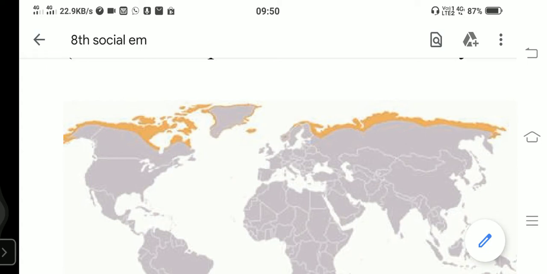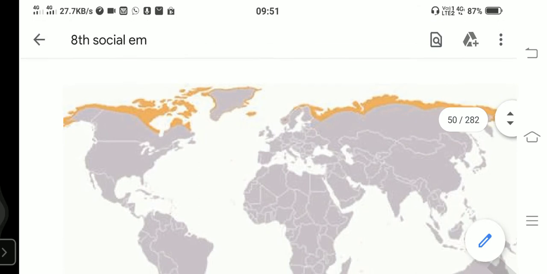Understand? And here we find a special type of vegetation. Dear students, whatever trees and plants we see in our surroundings, such type of plant cover will not appear in the tundra region.